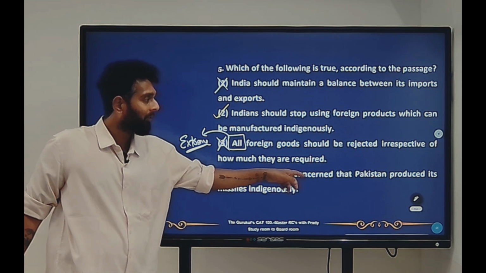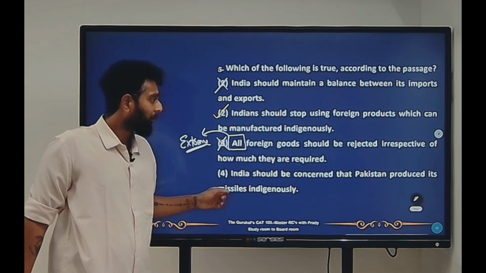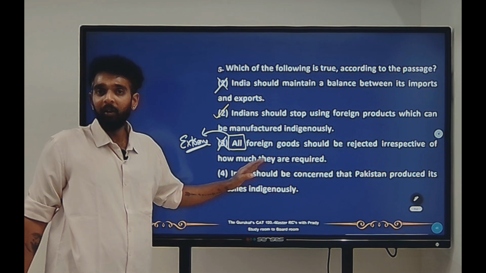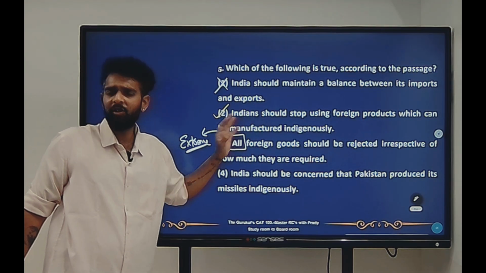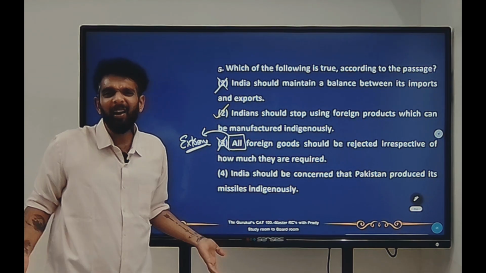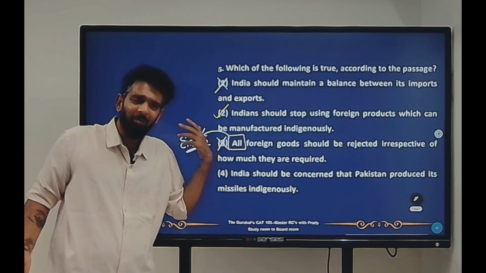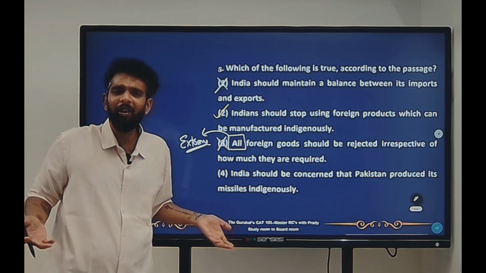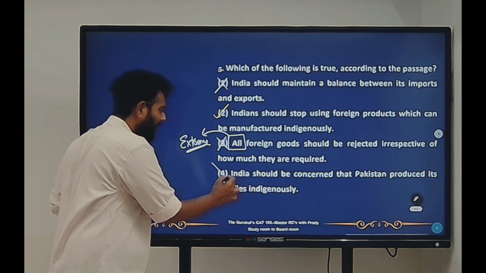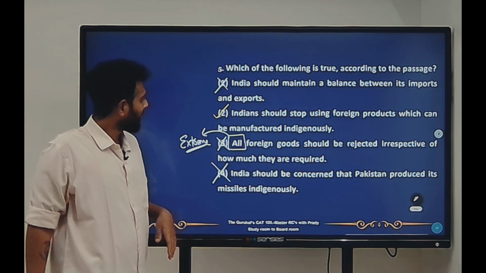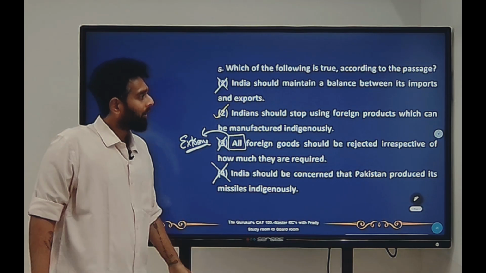The fourth one, India should be concerned that Pakistan produced its missiles indigenously. Again, in the last paragraph of the passage, he's clearly telling us that we don't care if Pakistan has made it in their own country by their own technology or someone helped them. We don't care. It's not a race between us and Pakistan, right? So this should not be the correct answer. So the right answer will be 2.